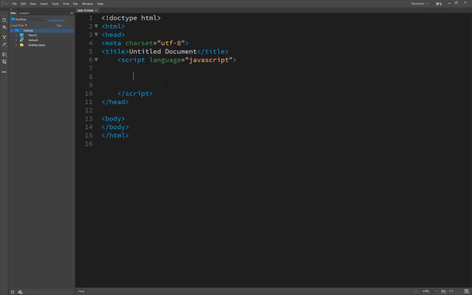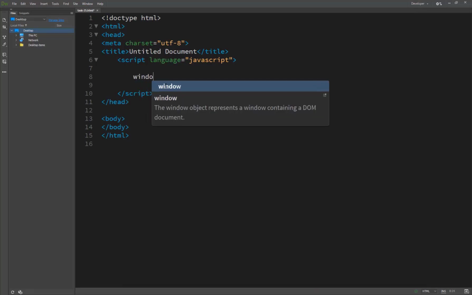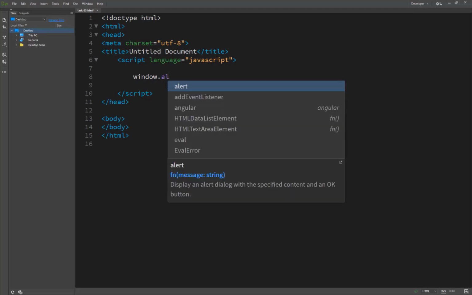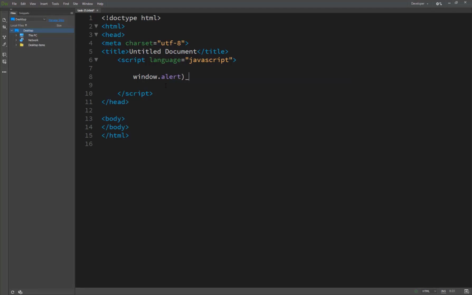So we can see how to print it, and it's very simple. We say window, because it's not a document, it's a window. I have already told you the window object provides the alert method, window.alert, and inside the parentheses we just pass a message.